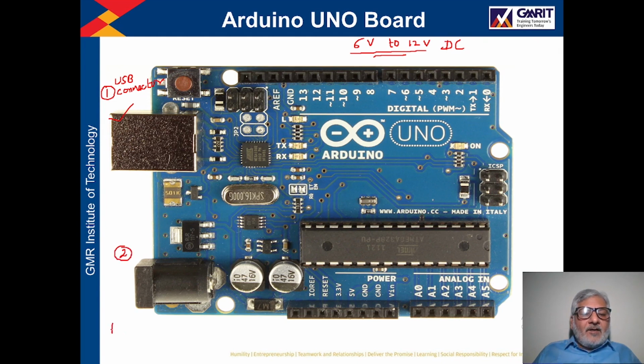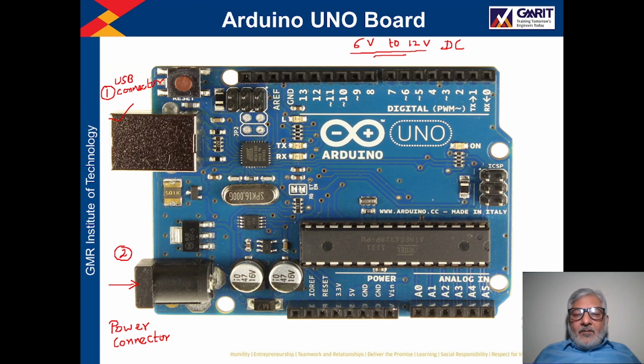And the second method is by using this power jack, right? So this is one power connector. We can connect a 220 volt adapter at this power connection, and the adapter will convert the 220 volt into near about 5 volt, and with that 5 volt this Arduino board will be powered on.